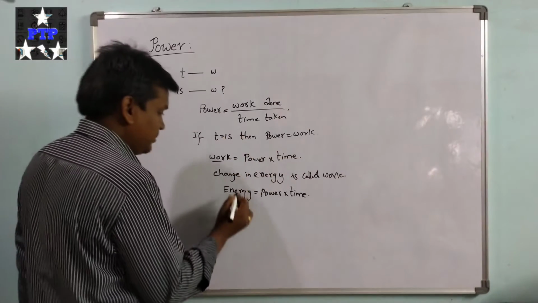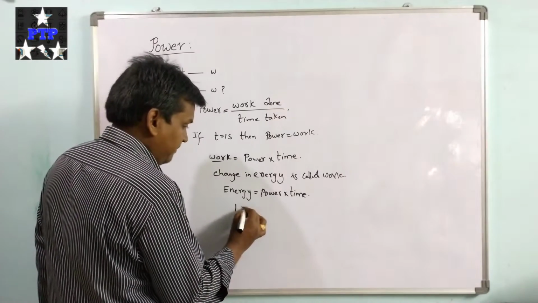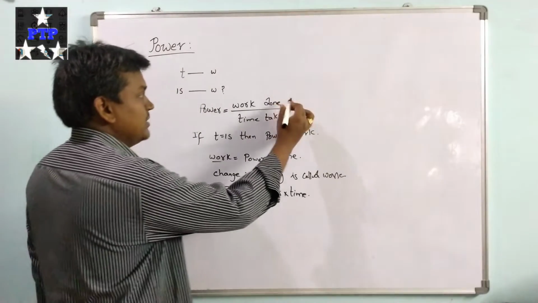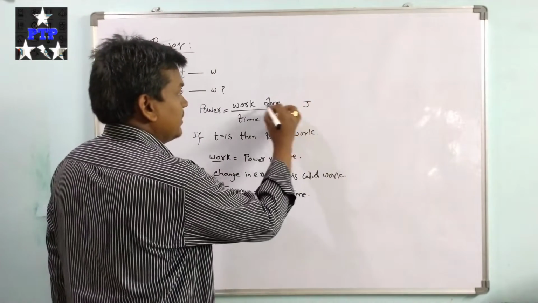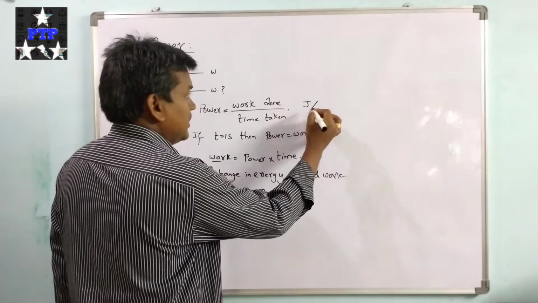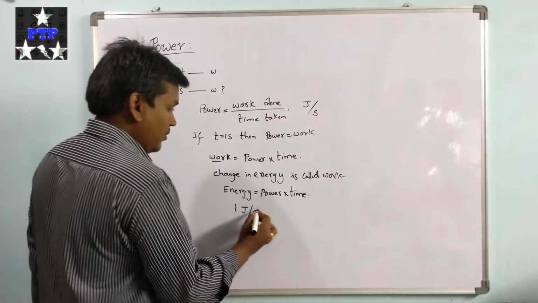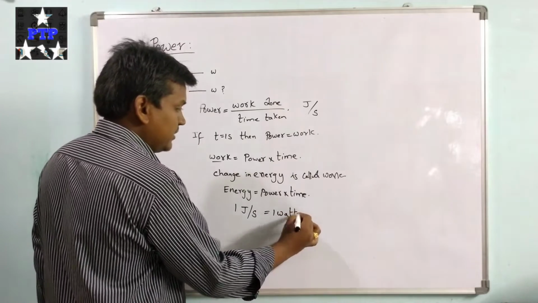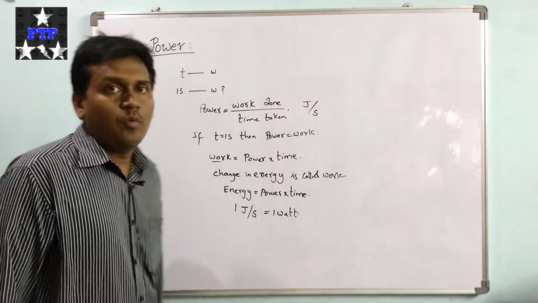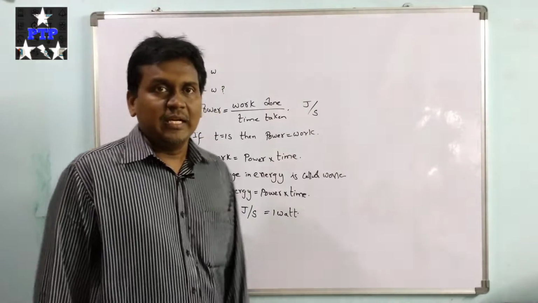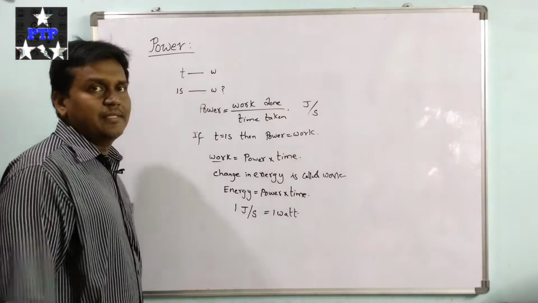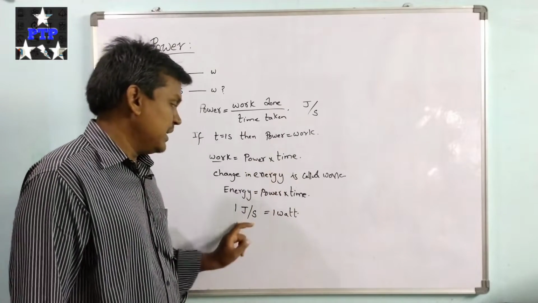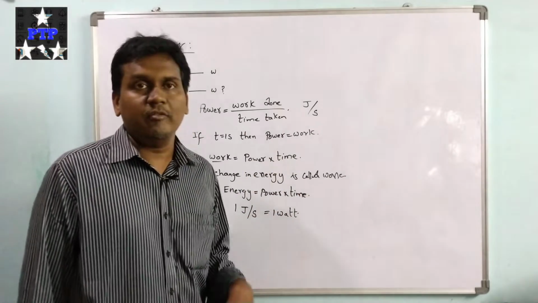Power can be written as 1 joule per second. Why? Because the unit of work done is joule and of time is second. So 1 joule per second is equal to 1 watt. See, 1 watt is a unit of power, and 1 joule per second is also a unit of power.